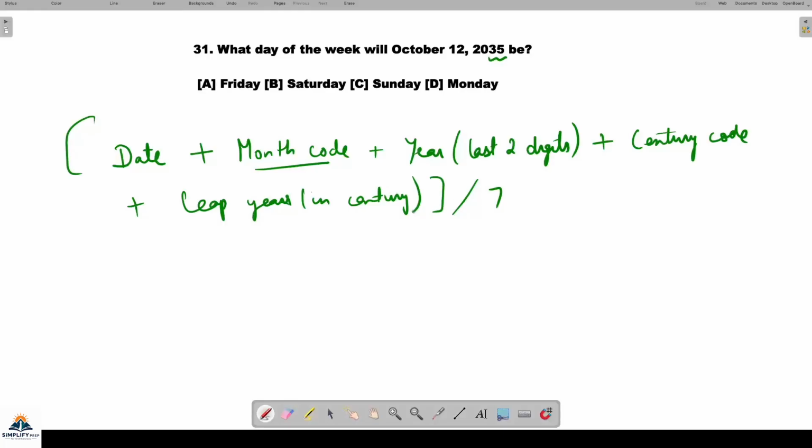this formula. So I'm again writing this in a bit compact way.